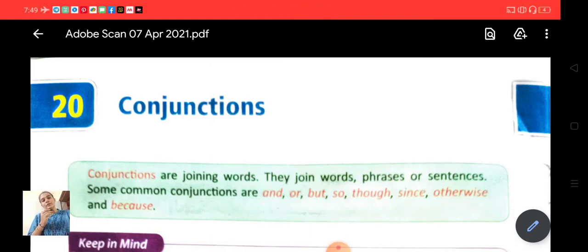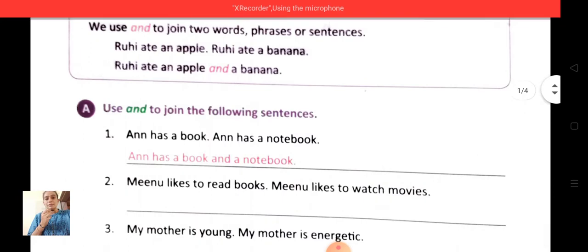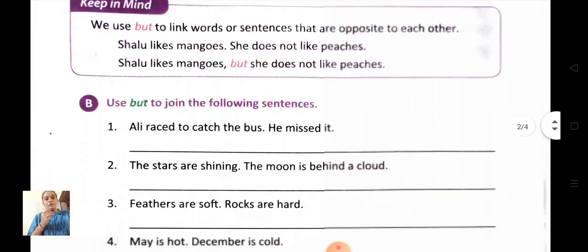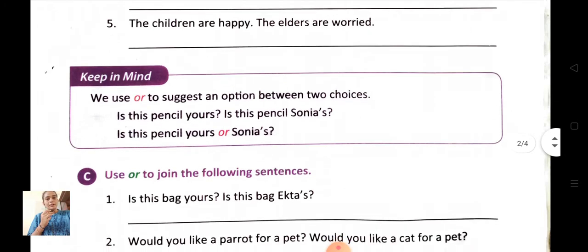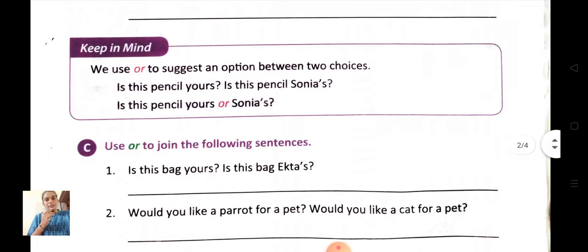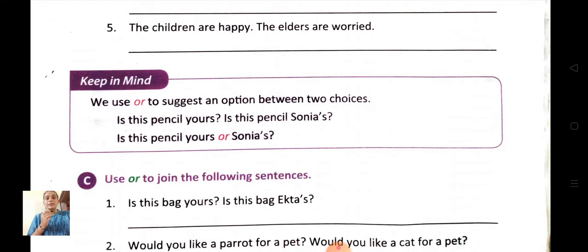Today we are going to continue our lesson number 20, Conjunctions. In our previous videos, we learned about conjunction and, conjunction but, okay? So today we are going to start with conjunction or. Let's see. On page number 65, okay? Keep in mind, we use or to suggest option between two choices. So students, or is a conjunction that connects two or more possibilities, two or more choices, two or more alternatives. It connects words and phrases which are the same grammatical type.